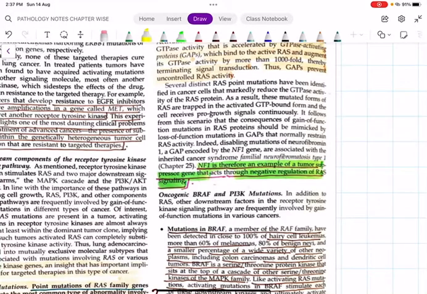And remember, RAS protein is also involved in familial neurofibromatosis type 1. Neurofibromin is an example of a tumor suppressor gene that acts through negative regulation. When we come to tumor suppressors, I will tell you about it. That is why I told you, you should mug up this table, because they will give you a question: which of the following are proto-oncogenes? Which of the following are tumor suppressor genes? At that time, you should not feel confused. Neurofibromin is a tumor suppressor gene that acts through the RAS pathway.